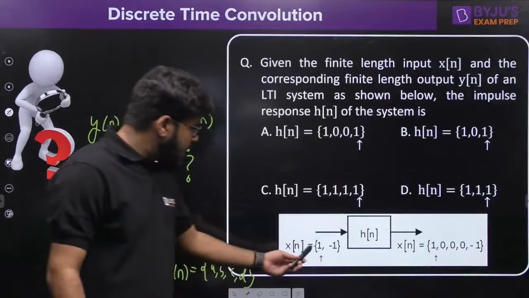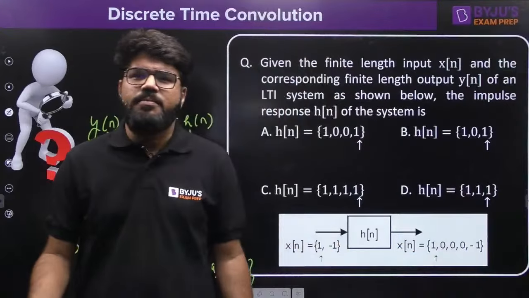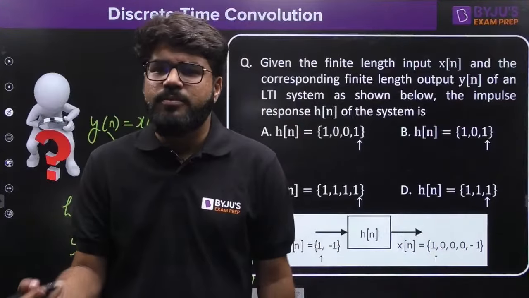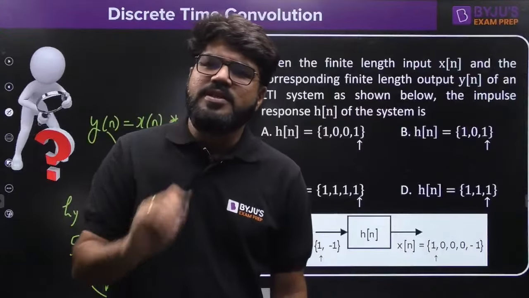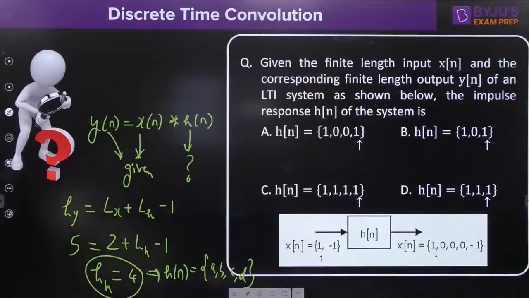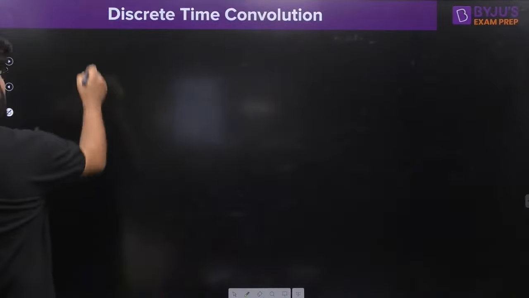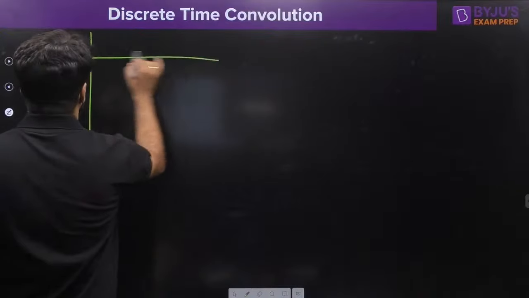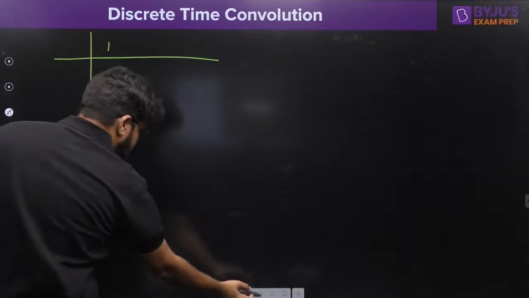Right. Input starts from 0, output starts from 0. Arrow mentioned it. So hn also starts from 0 according to the sum of the starting index property. So now just a formality is left. Right. What is the xn? 1 minus 1. Let us write it here, better.